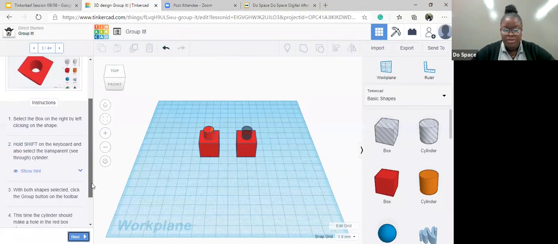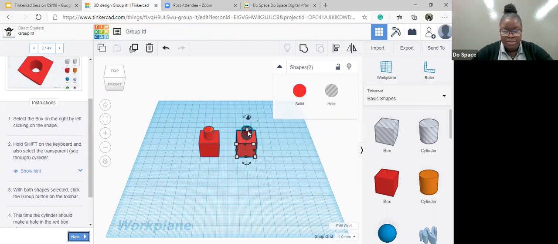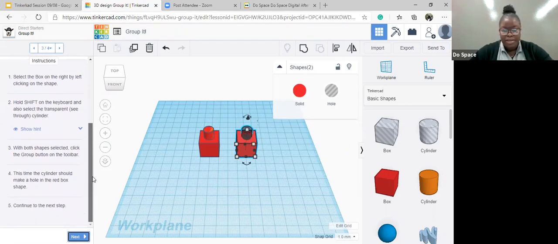So select the box on the right by left clicking on the shape. Hold down the Shift key on the keyboard and select the cylinder right in the middle. This cylinder is transparent, so we only see the outline. And then click on group at the top, and that should help us group the both of them together.